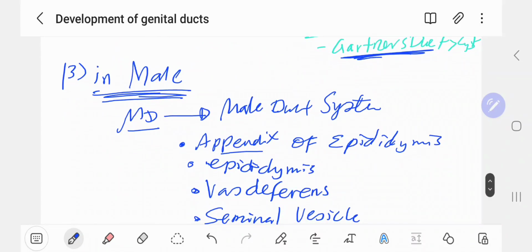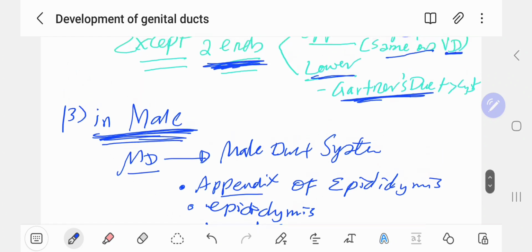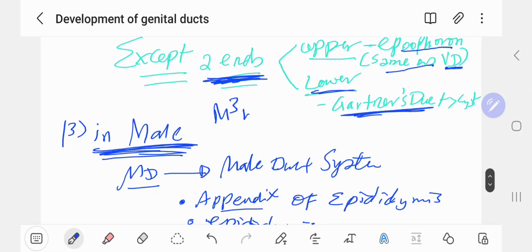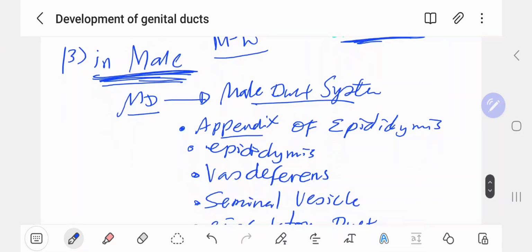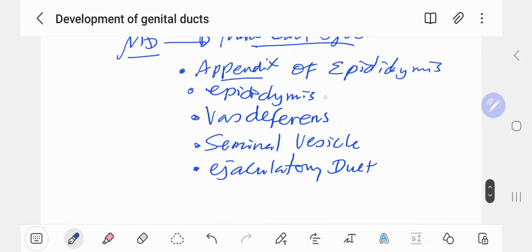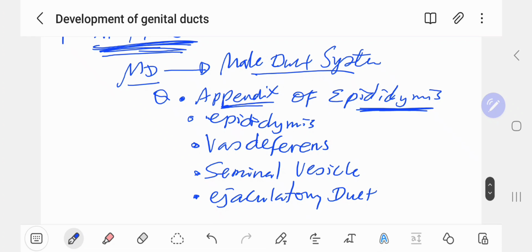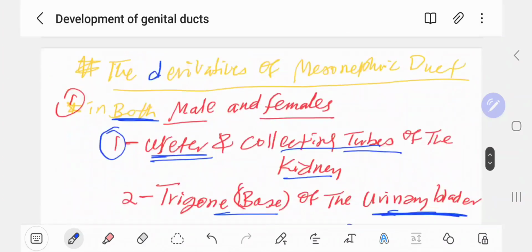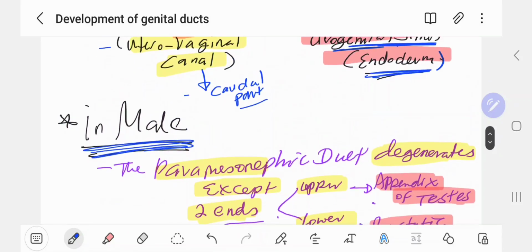Now in male, as you have already seen, MQW, the mesonephric is majorly for male. So the Müllerian duct forms the Müllerian duct system, like the appendix of epididymis. Don't confuse the appendix of epididymis and the appendix of testis. This is a very important question. Appendix of epididymis is formed from the mesonephric duct, but appendix of testis is formed from the two ends that do not degenerate.